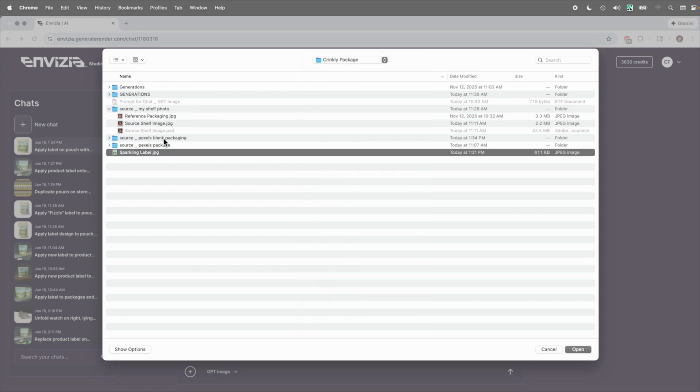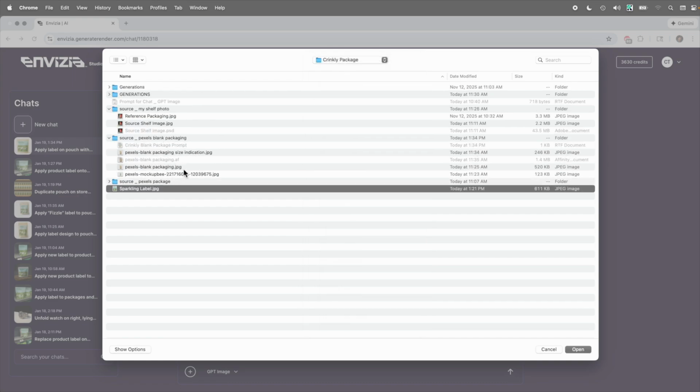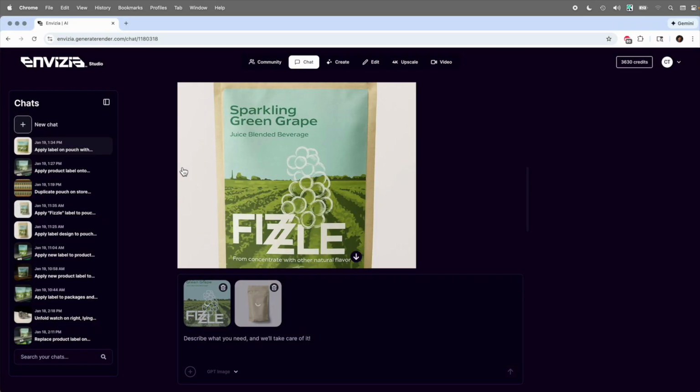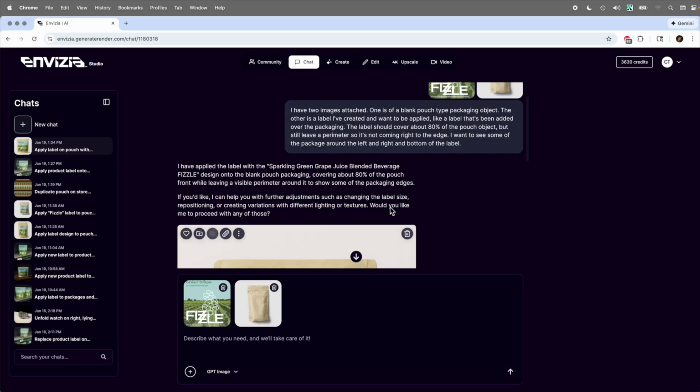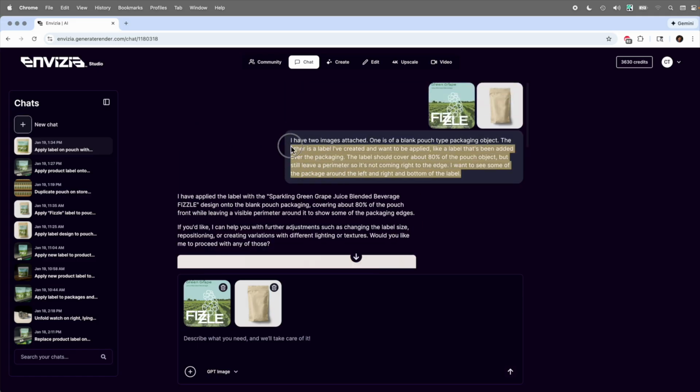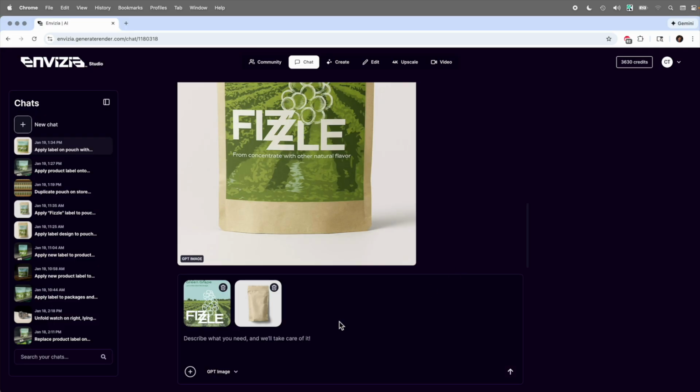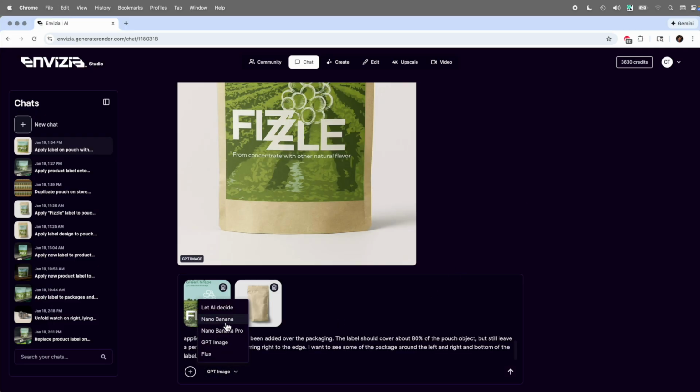So we've got the label, and then we have the blank. So we've got those two components that we're going to feed it again. And then let's just give it the same prompt. So you can either create a new chat or you can just come down here and continue with the current chat. But in this case, let's switch over to Nano Banana Pro and let's see if that gives us a different generation or something that we just like a little bit better.